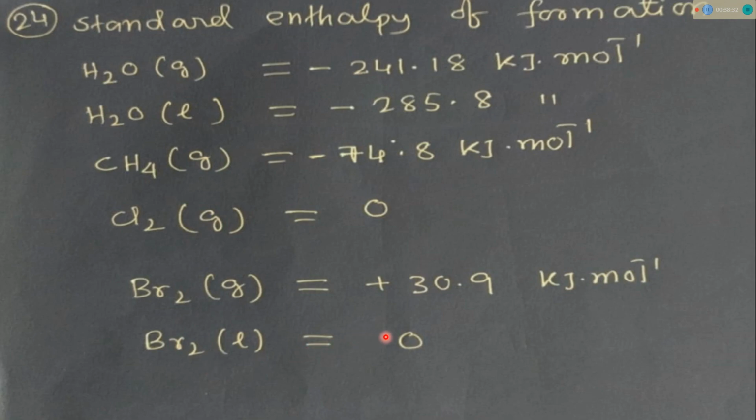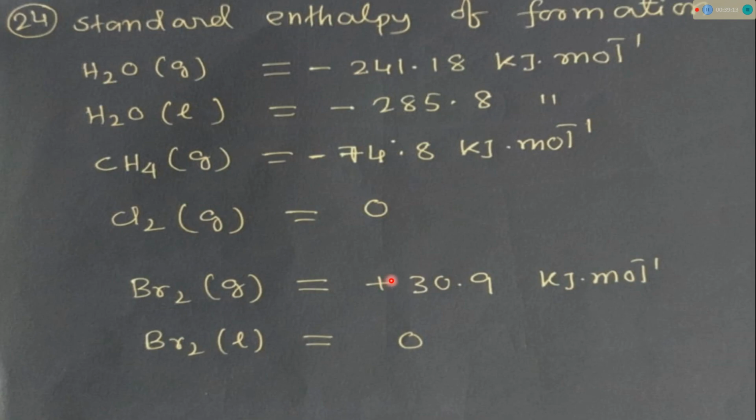For Br2 liquid, it is 0. See this value for H2O gas, this is the standard enthalpy of formation value. For H2O liquid, some value is there. For CH4 methane gas, also some value is there. Cl2 gas is 0. We know the standard state of Cl2 is gas, but Br2 exists as a liquid. So considering the standard state of Br2, the standard heat of formation is 0 for the liquid, but for Br2 gas some value is there.